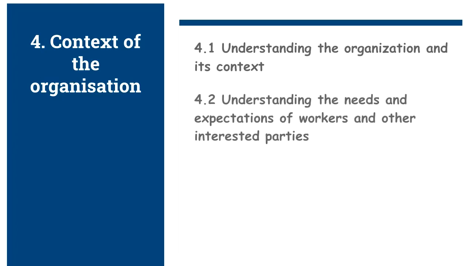4.2 Understanding the needs and expectations of workers and other interested parties. The organization shall determine the other interested parties, in addition to workers, that are relevant to the occupational health and safety management system, and their relevant needs and expectations, that is, requirements. And then these needs and expectations are or could become legal requirements and other requirements. Interested parties can be management, employees, contractors, suppliers, shareholders, communities, regulators, and legislatures.